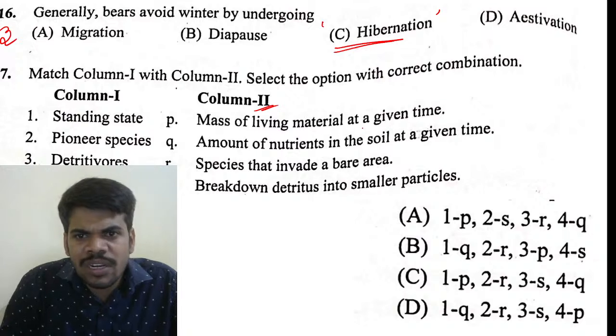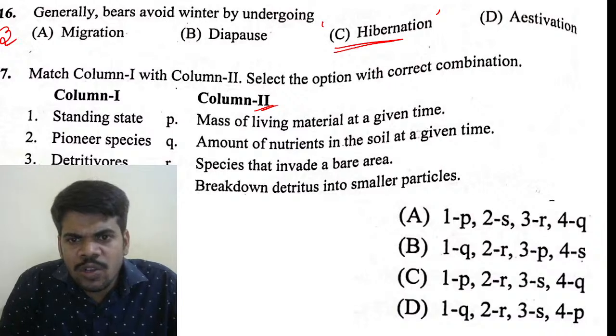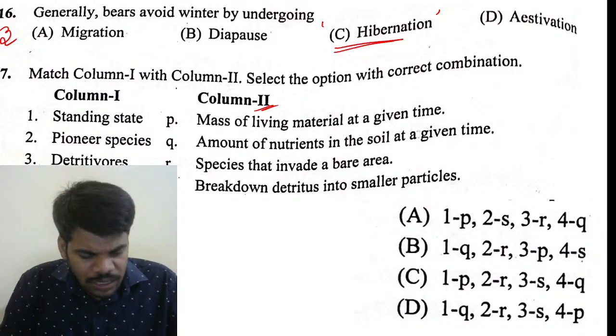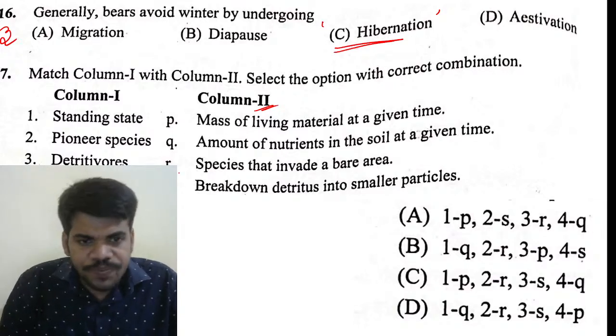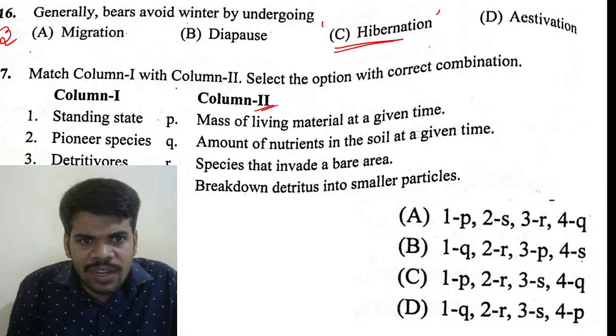Mass of living material at a given time is what? Okay, that is a standing crop. Amount of nutrients in the soil at a given time is what? Okay, that is the standing state. It is related to the botany concept. So the right answer is the first one. The standing state means the amount of nutrients in the soil at a given time.